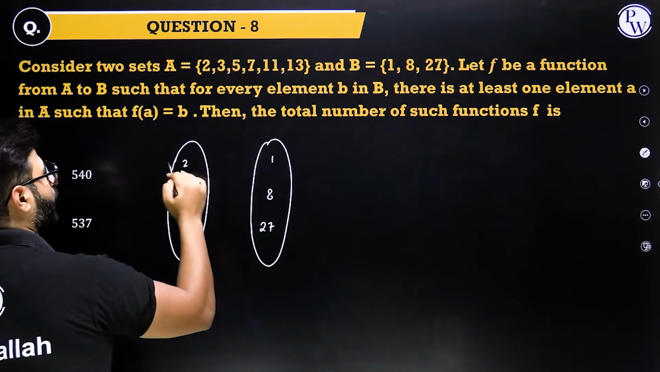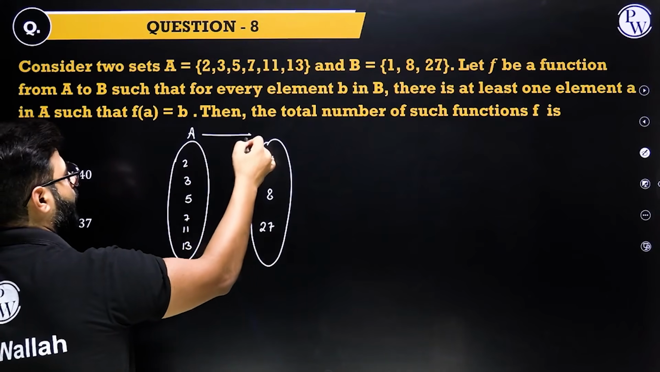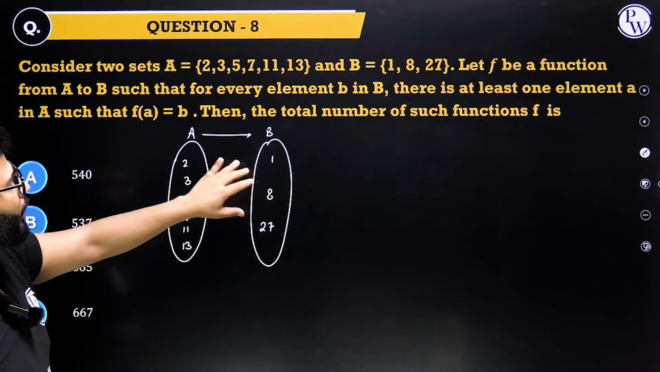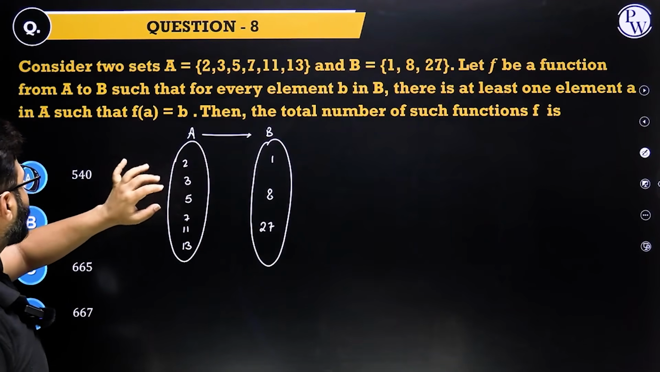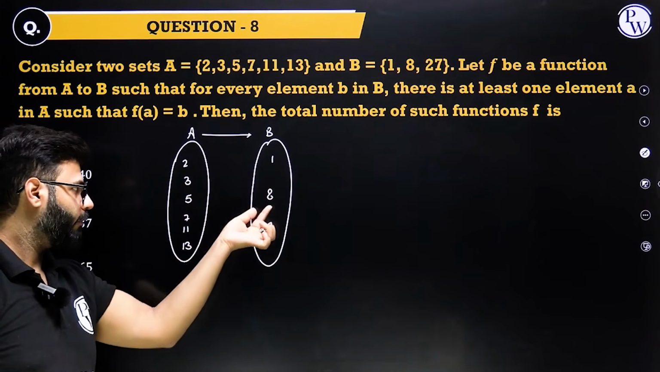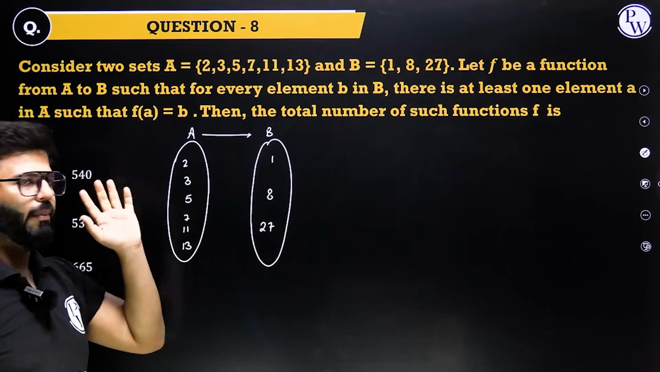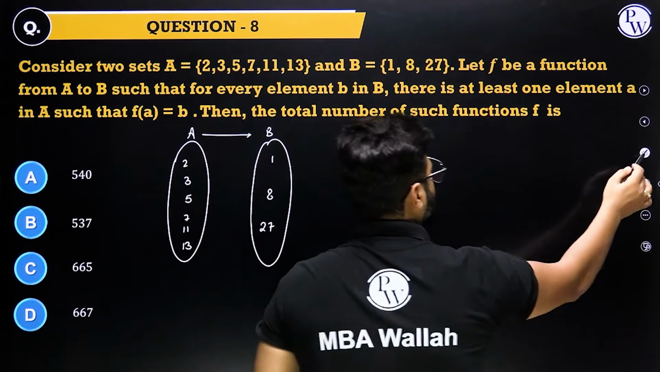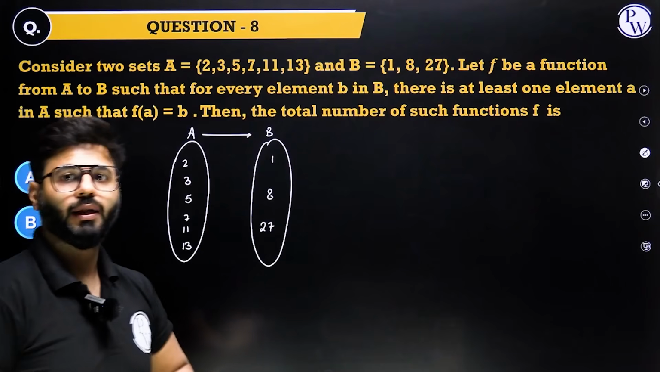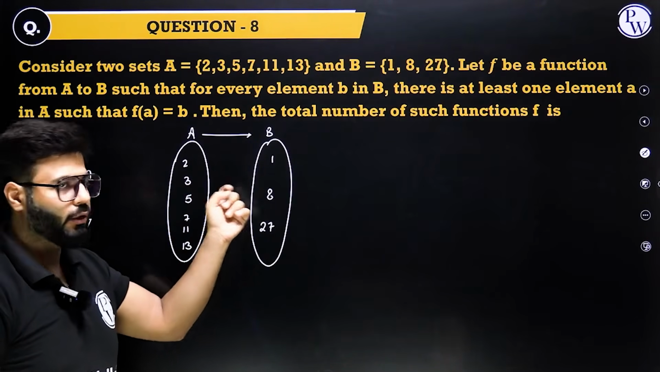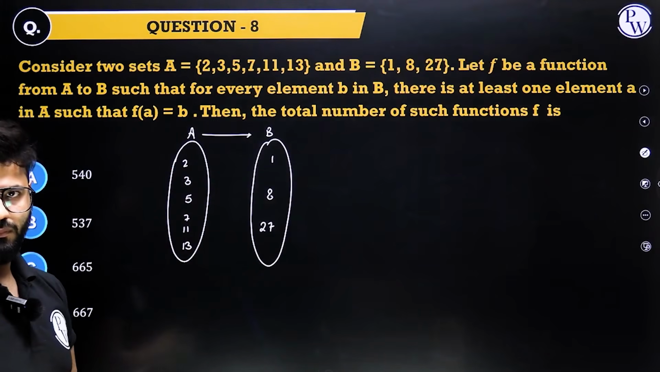We need to define a function from A to B such that for every element of B, there is at least one element of A such that f of A equals B, right? So every element of B has to be mapped from A, right? Now, since we know whenever we try to make a function, every element of A has to be linked to some element of B, right?